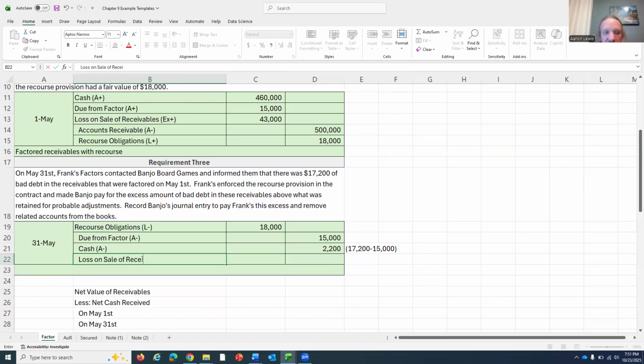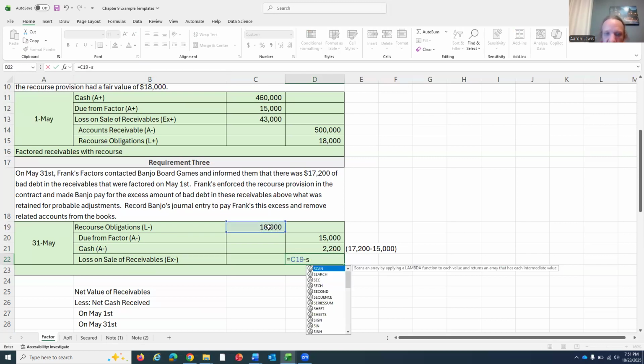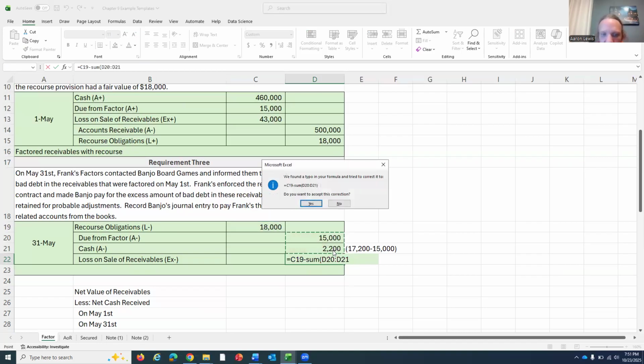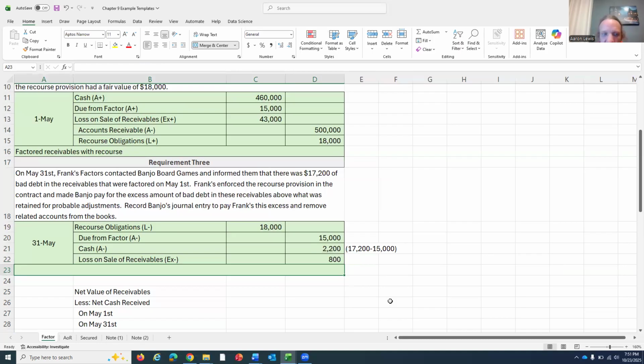So while that 17,200 is more than they estimated, it's less than the 18,000 that we estimated. If I go through right now and figure out what I need to make my debits equal my credits, I need to put the formula in, right? I need to have a credit of $800, which makes a world of sense.